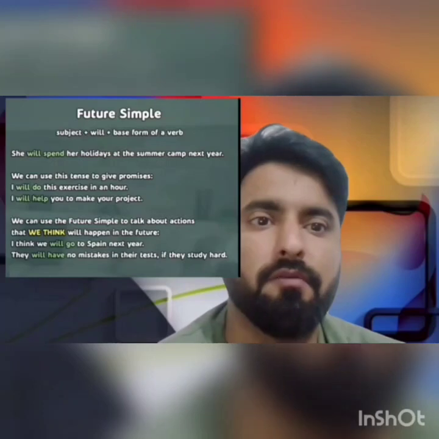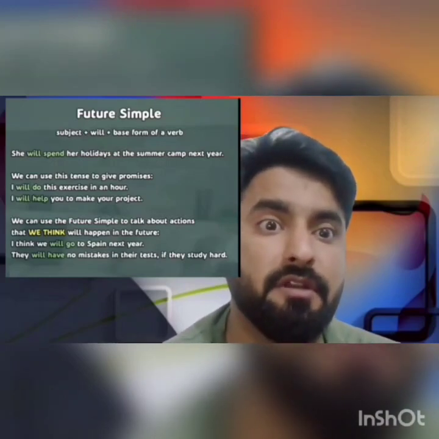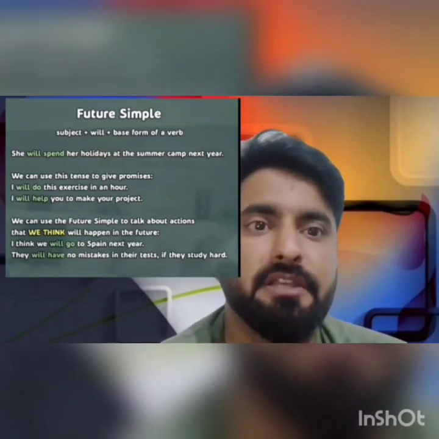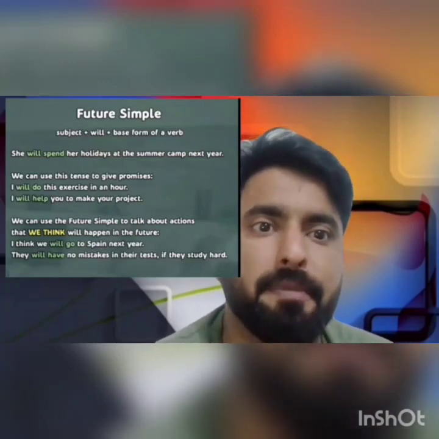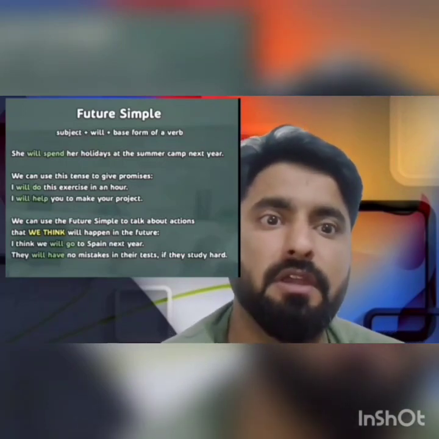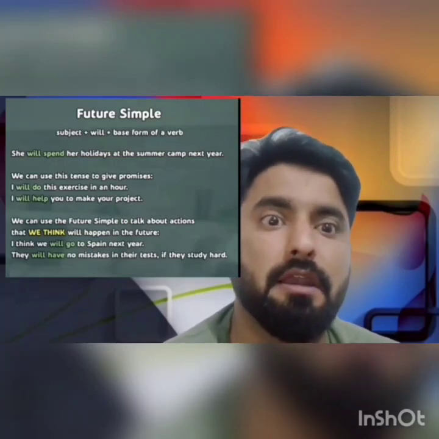We use future simple tense when we are talking about events that we expect to happen in the future. For example, she will spend her holidays at the summer camp next year. We also use future indefinite tense when we give promises. For example, I will do this exercise in an hour.